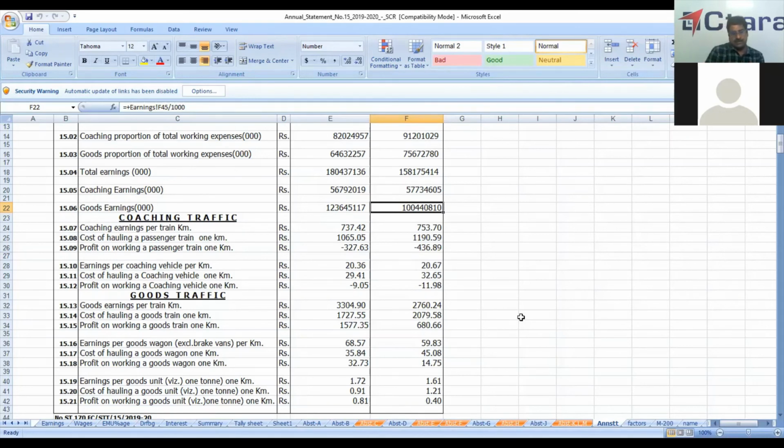Similarly, for a wagon, if you run a wagon, your earnings is 60 rupees, and your cost is 45. So you earn around 15 rupees. So if you run a wagon for 1 kilometer, you earn around 15 rupees.